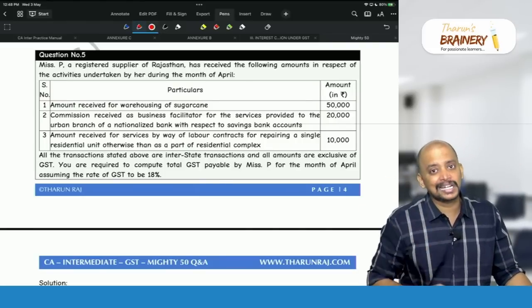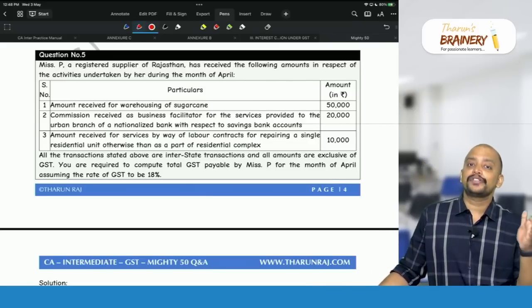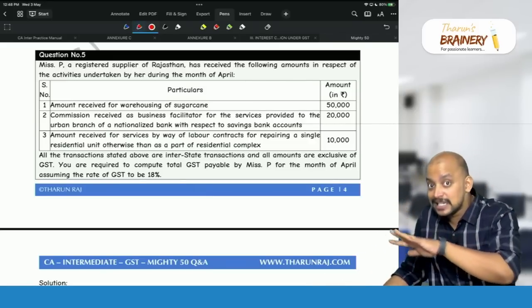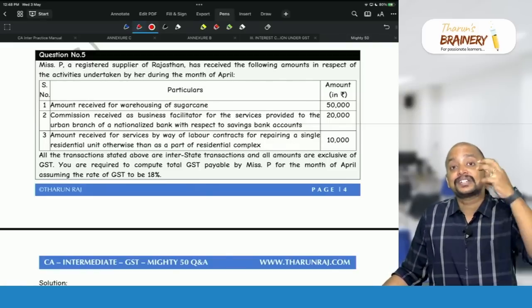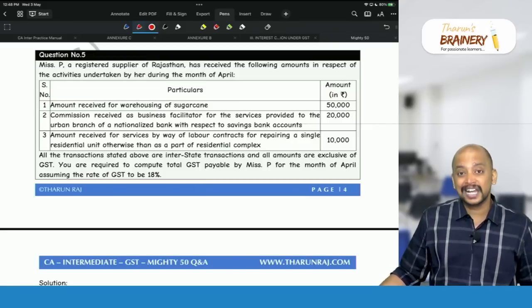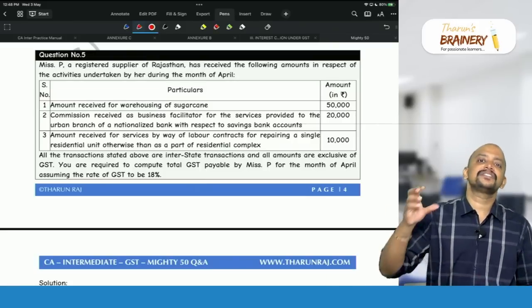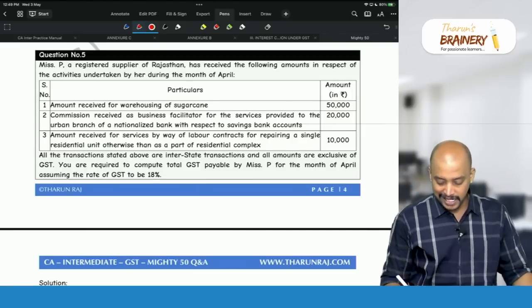Is sugarcane an agricultural produce? Yes. What is an agricultural produce? The primary produce out of agriculture on which no processing is done, or some processing as is usually done by a cultivator, which does not alter its essential characteristics. So therefore sugarcane is an agricultural produce and storage and warehousing of sugarcane is exempted. Okay, so this is exempted only.